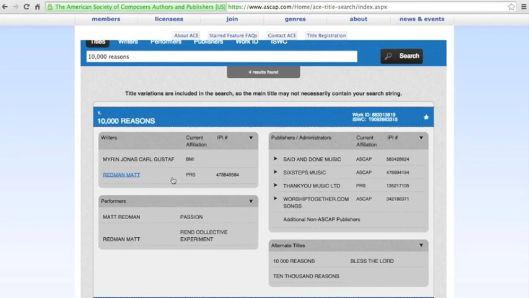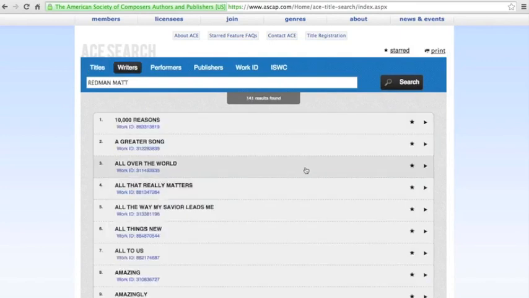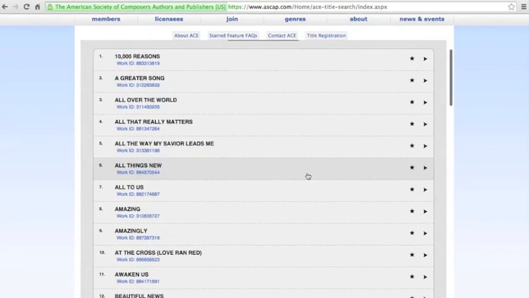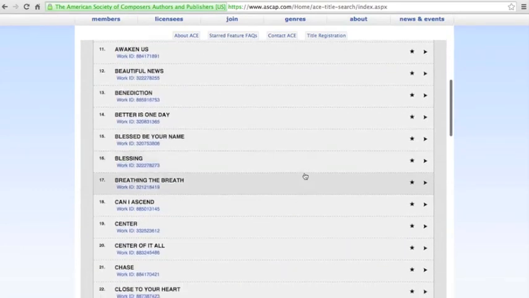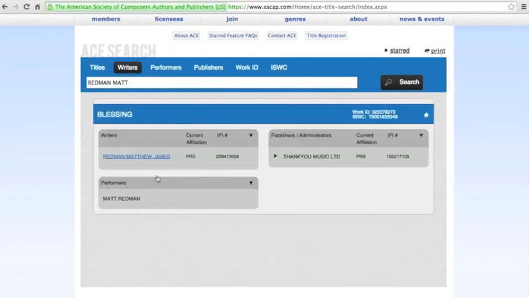If you wanted to find more songs by Matt Redman, you could click on his name, and that will bring up more. But right now, what I want to point out, sorry, there it goes. So here's a bunch of Matt Redman songs, and so you can click on any one of those for more information, and then it'll show you who performed it, who wrote it, also publishing or administration information. But let's go back.